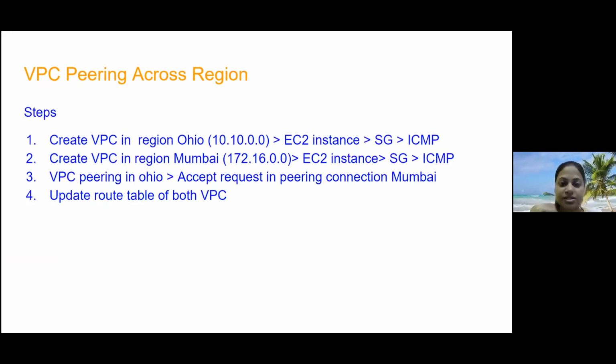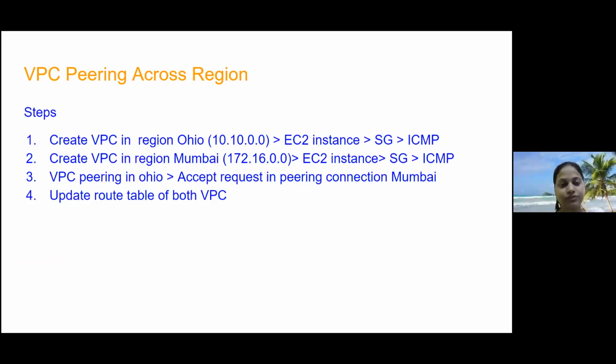So here are the steps. I'll walk you through the steps and then we'll do the practical as well. We are going to follow 4 steps for VPC pairing across regions. First, we'll create a VPC. Till now you know that whenever we create a VPC, there are 4 things we need to do. First, create the VPC. Then create a subnet. Third, create an internet gateway. And fourth, create a custom route table and associate your internet gateway. We are going to create 2 such VPCs, one in Ohio and another in Mumbai. You can pick any 2 regions.